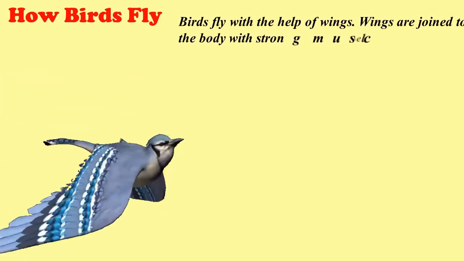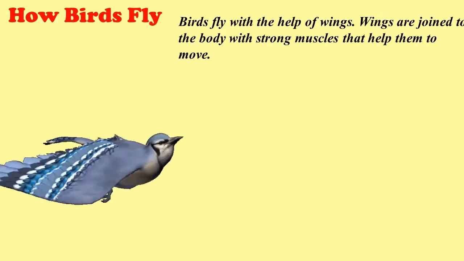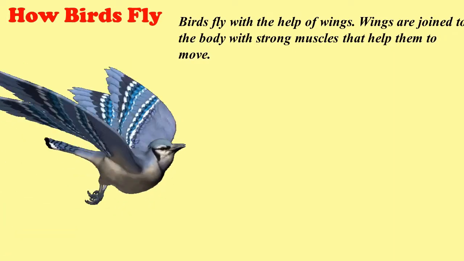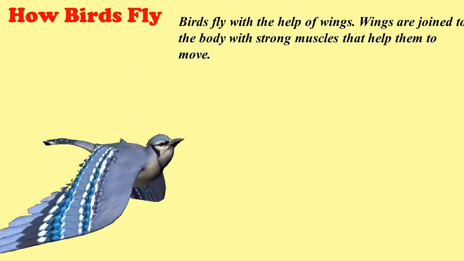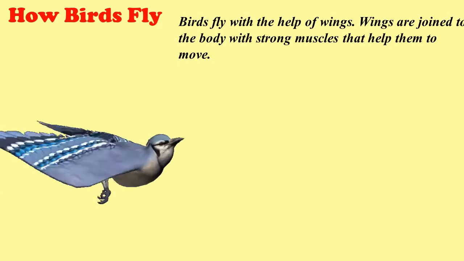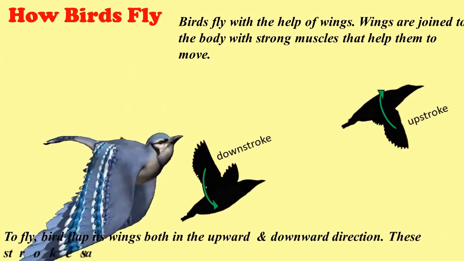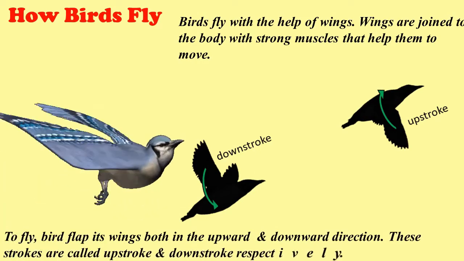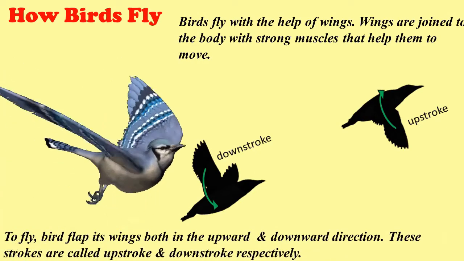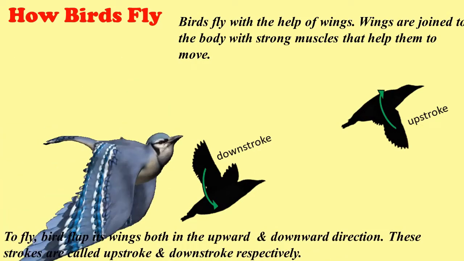How do birds fly? Birds fly with the help of wings. Wings are joined to the body with strong muscles that help them to move. These muscles help the bird to move its wings. To fly, a bird flaps its wings both in the upward and downward direction. These strokes are called upstroke and downstroke respectively.